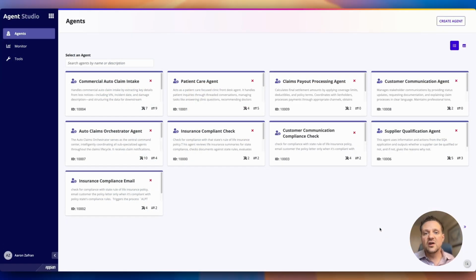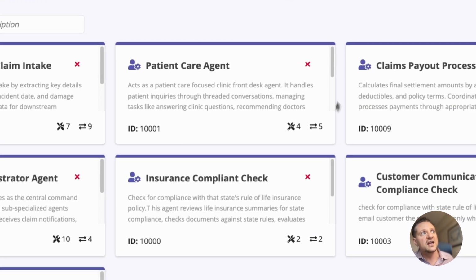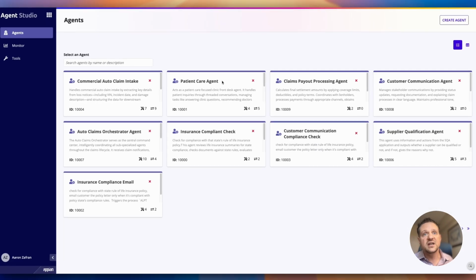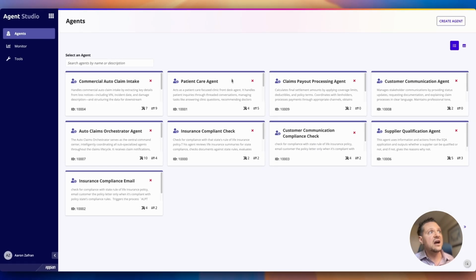Alright, so here we are on the home page of Agent Studio. As you can see, we can have multiple agents in a single system right here. Again, they can interact with your applications, they can interact with each other. What we're going to be looking at here is Patient Care Agent today. This is an agent that acts essentially as a front desk worker at a clinic. So it can answer questions about that clinic, it can help pick doctors, schedule appointments, loop in doctors as needed. So let's go ahead and see how it is configured.